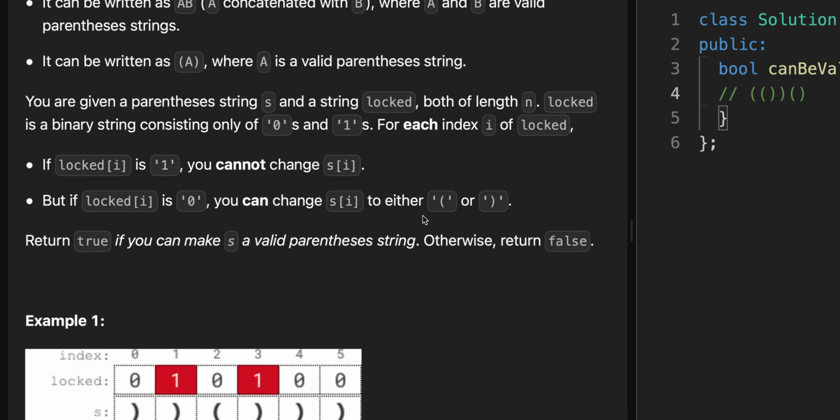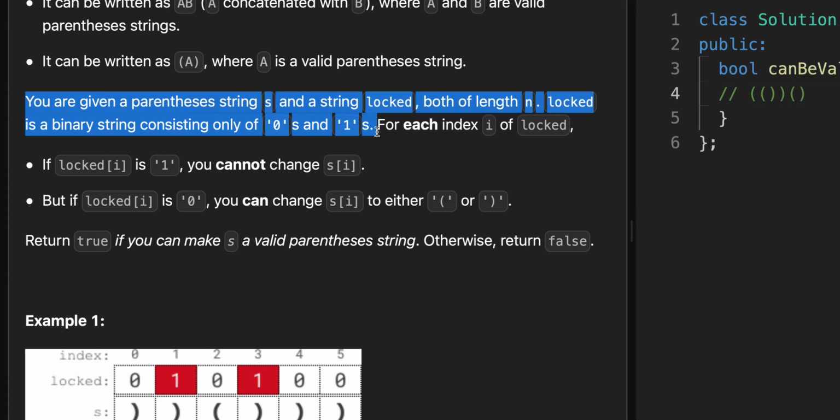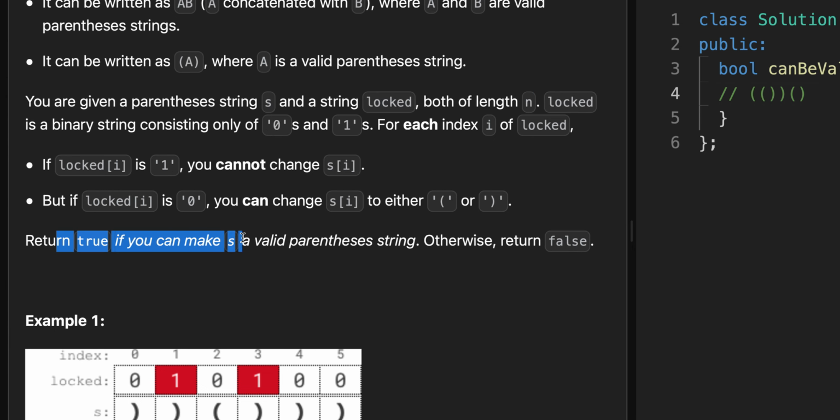They do present a twist that makes the problem slightly more challenging. You are given a parentheses string s and a string locked, both of length n. Locked is a binary string consisting only of zeros and ones. For each index i of locked, if locked[i] is 1, you cannot change s[i], the ith index of s. But if locked[i] is 0, you can change s[i] to either an open or close parenthesis. Return true if you can make s a valid parentheses string, otherwise return false.